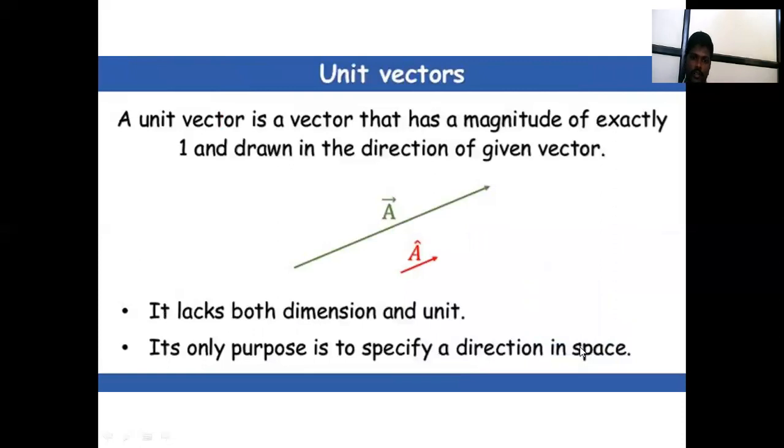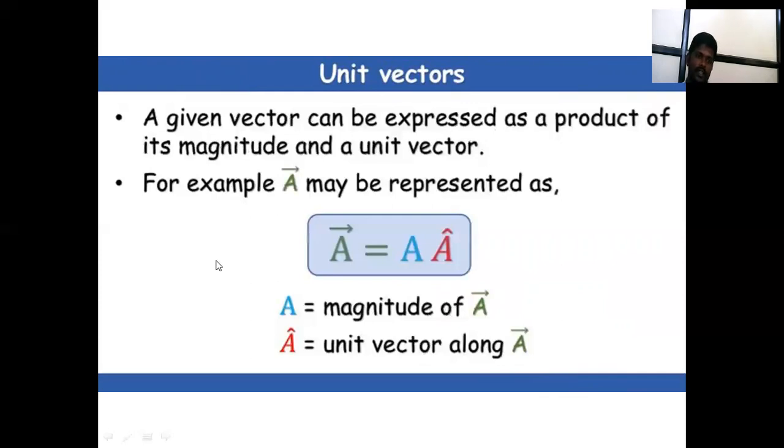Next one is unit vector. What is a unit vector? A unit vector is a vector that has magnitude exactly 1 and is drawn in the direction of the given vector. It lacks both dimension and unit. Its only purpose is specifying the direction in space. A given vector can be expressed as the product of its magnitude and unit vector. For example, A bar is A into A cap. A means magnitude and A cap means unit vector along the A bar. That is a unit vector.